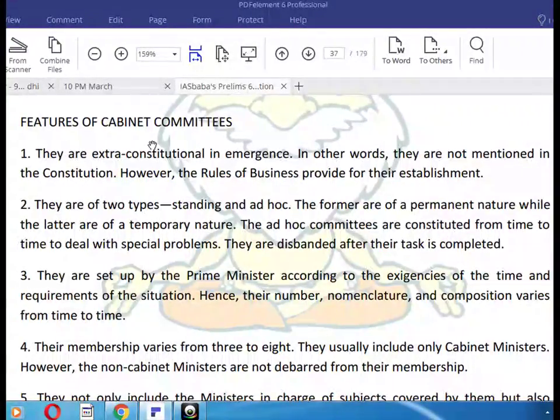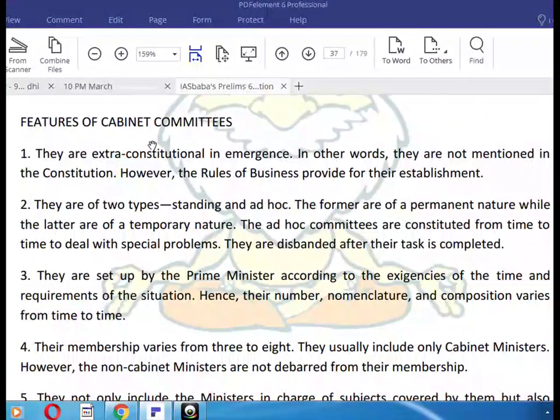However, the rules of business provide for their establishment. They are of two types, standing and ad hoc. The former are of a permanent nature, while the latter are of a temporary nature. The ad hoc committees are constituted from time to time to deal with special problems. They are disbanded after the task is completed.